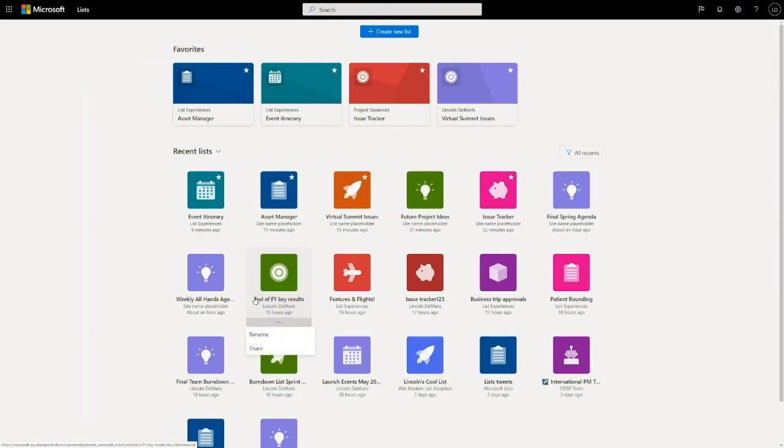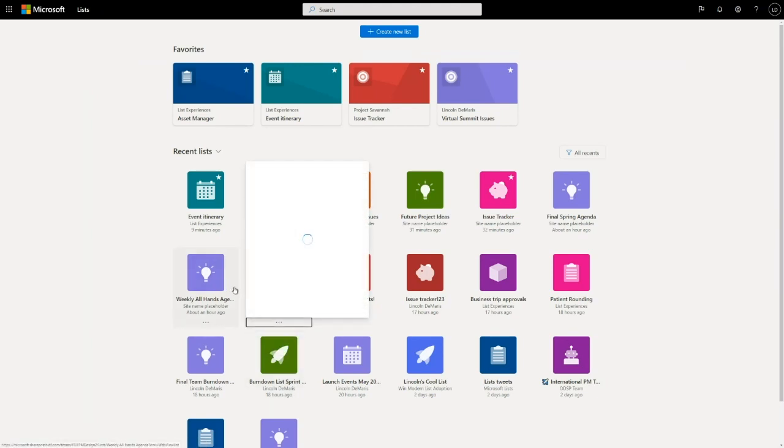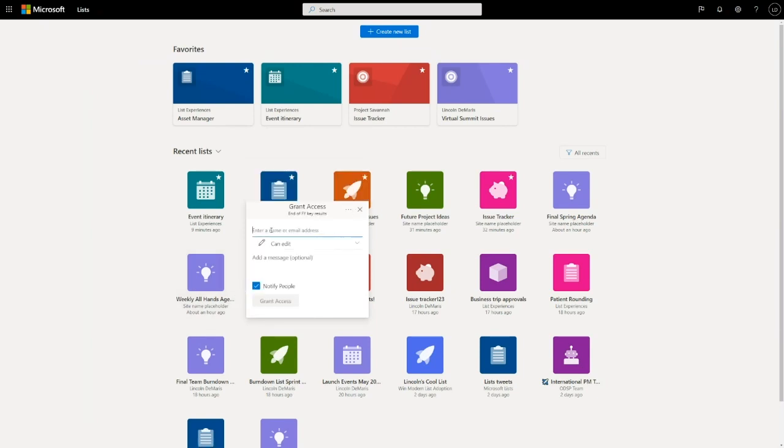You see here, there's an end of FY key results list, and you can see that my name is under it. It's a personal list. If I want to bring in collaborators, all I have to do is go to the card, hit share, and type in the name of the person I want to share it with, hit grant access, and great. Michaela will get a notification, and she can come into that list and collaborate with me.